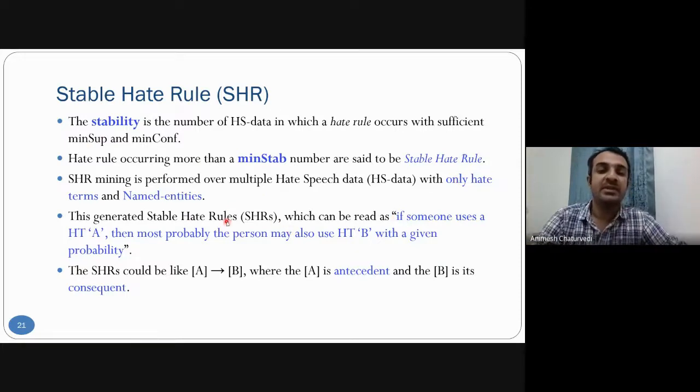What does it mean by a stable hate rule? It says that if someone uses a hate term A, then most probably that person may also use hate term B with a given probability. Meaning if A is said, then most probably B will also be said. A is the antecedent and B is the consequent.